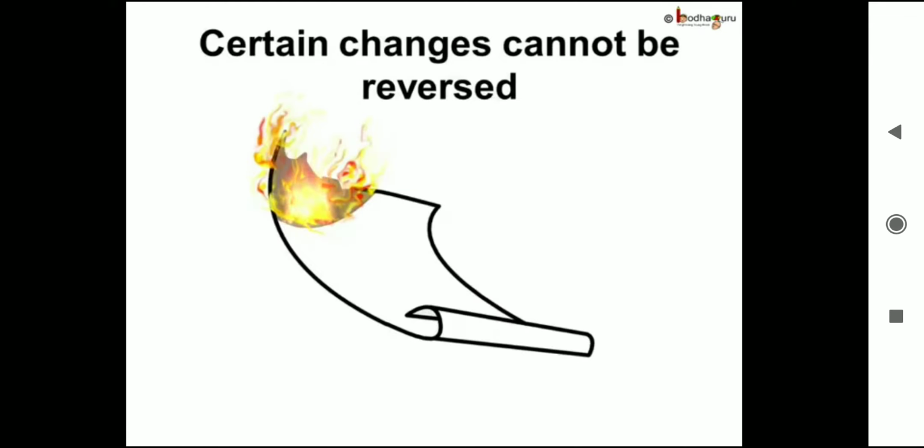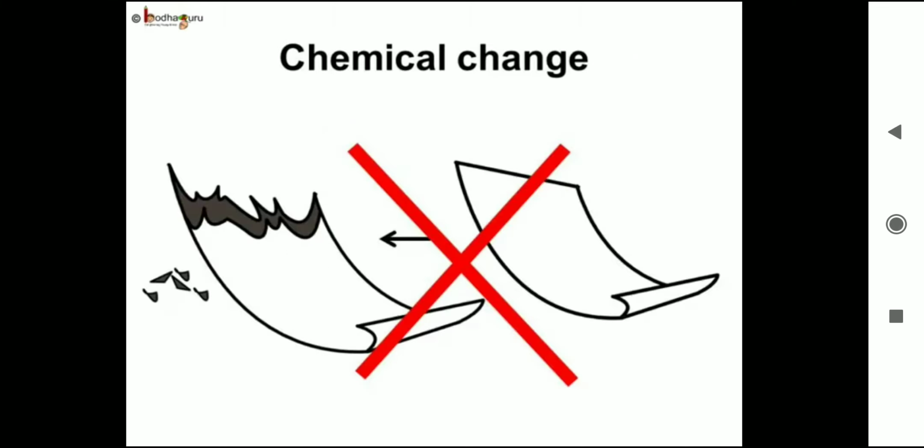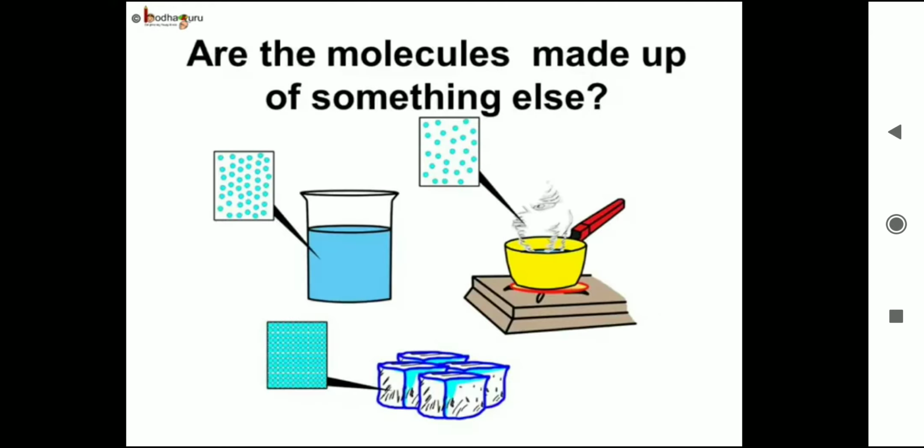But what will happen if we burn a piece of paper and it changes into the ash? Is it possible to turn this ash into paper again? No, it is impossible. So, there are some changes which are permanent and cannot be reversed. Such change which cannot be reversed is called chemical change. So we know when matter changes its state, the molecules of matter remain the same. Only the space between the molecule changes.